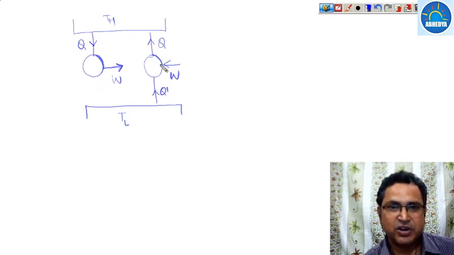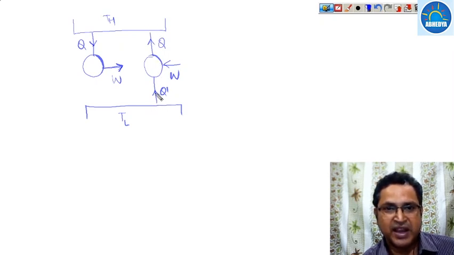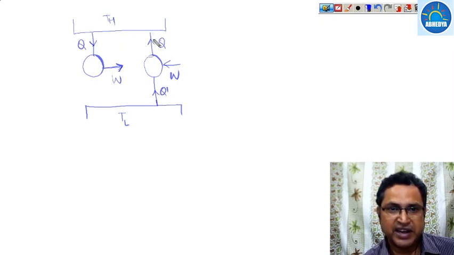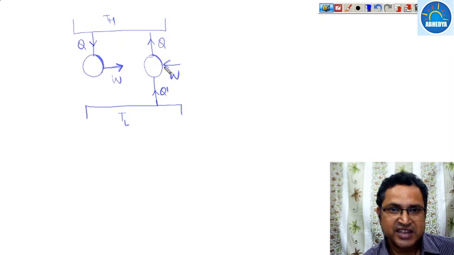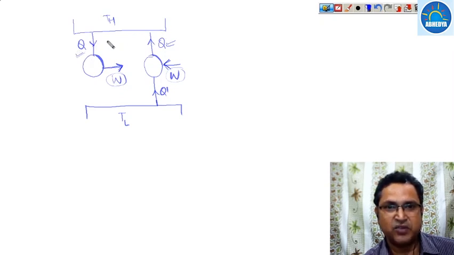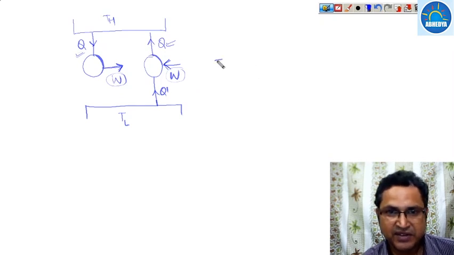Now there is another device which operates between the same temperature limits, TL and TH, and it absorbs heat from the lower temperature body and rejects heat to the higher temperature body, and it takes the same amount of work which is delivered by the heat engine. This W and this W are equal, and the heat it rejects to the high temperature body and the heat taken from the high temperature body are equal. It has been assumed. Then what will happen?